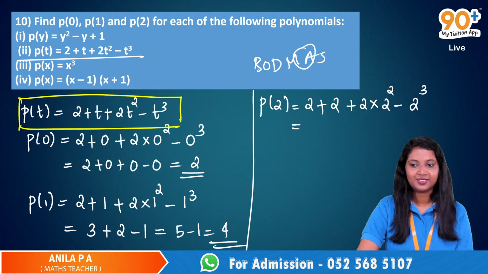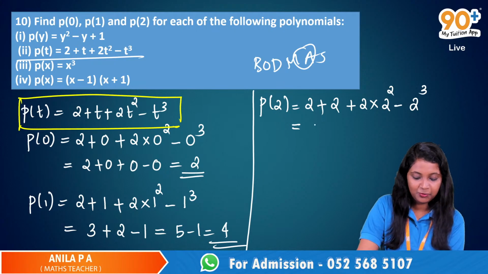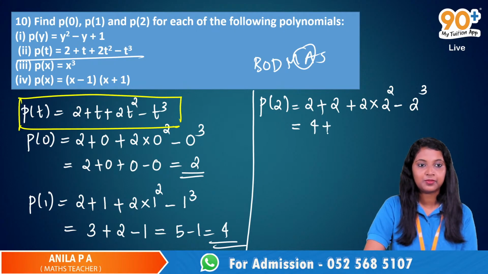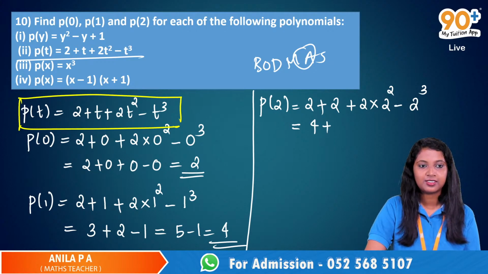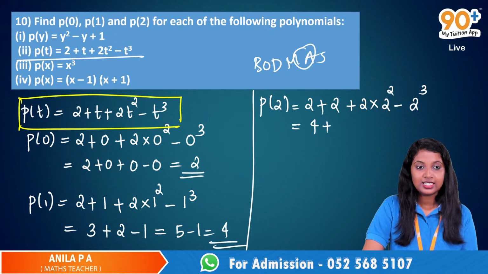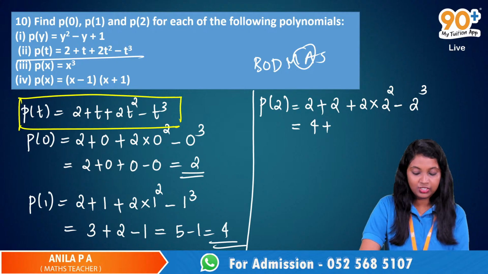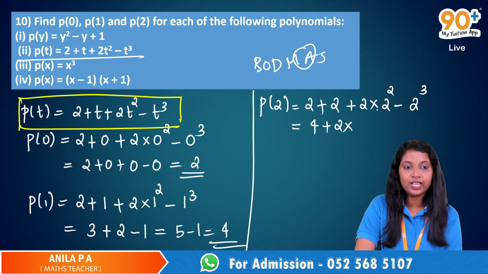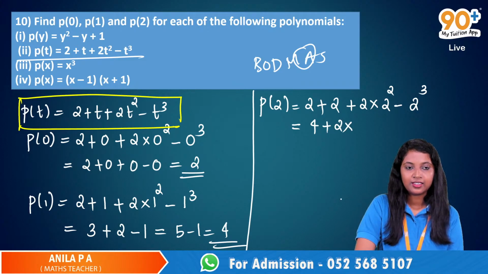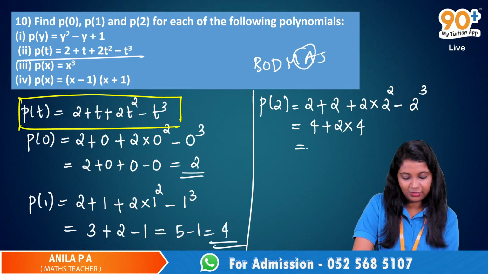So 4 plus 2 into 2 square, which is 8. So 4 plus 8.